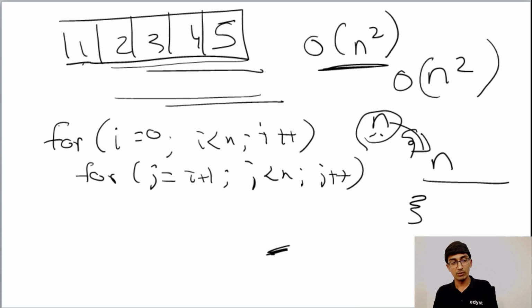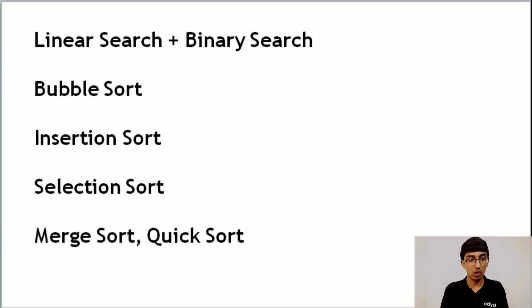All right, so with that introduction into order notation, let's look at all of these algorithms: linear search, binary search, bubble sort, insertion sort, selection sort, and so on. Let's have a look at them one by one. For this I'm just going to open up the Edyst platform and show you all of the visualizations that we have, so that it becomes better for you. Those of you who are already on the Edyst platform, please make full use of this sorting part.